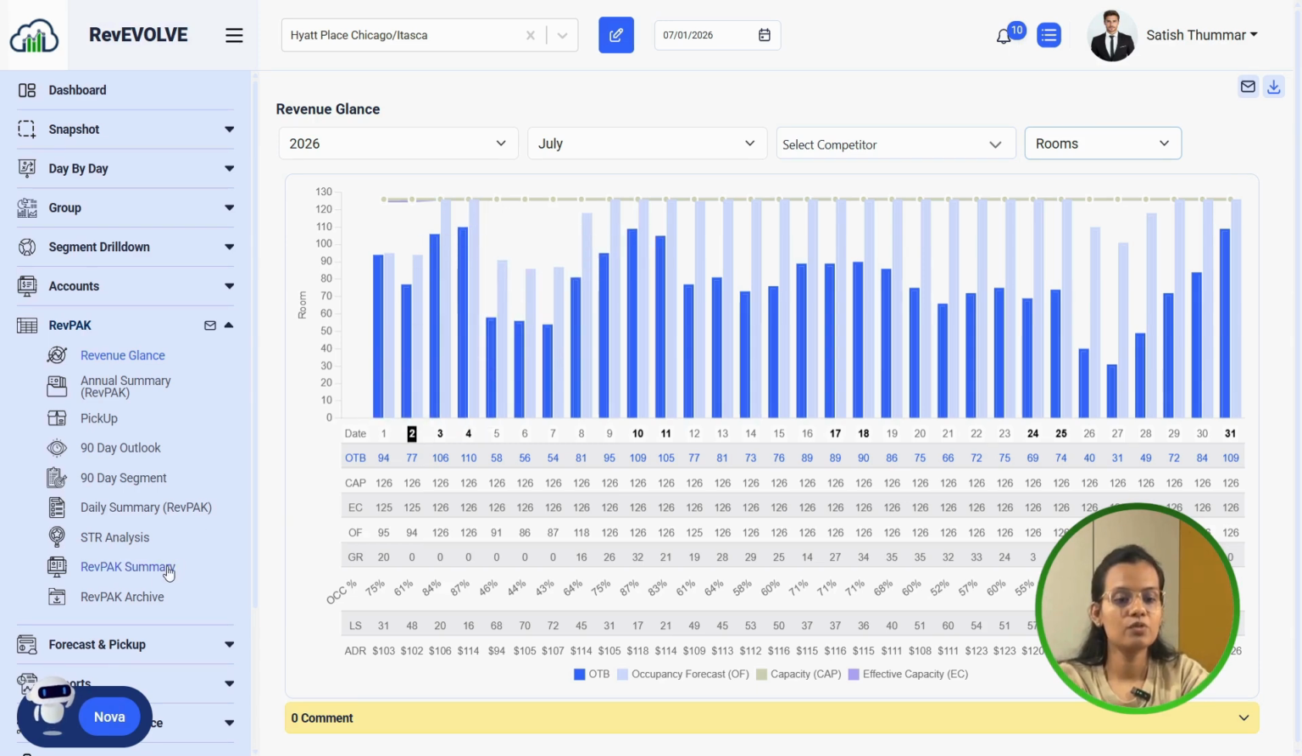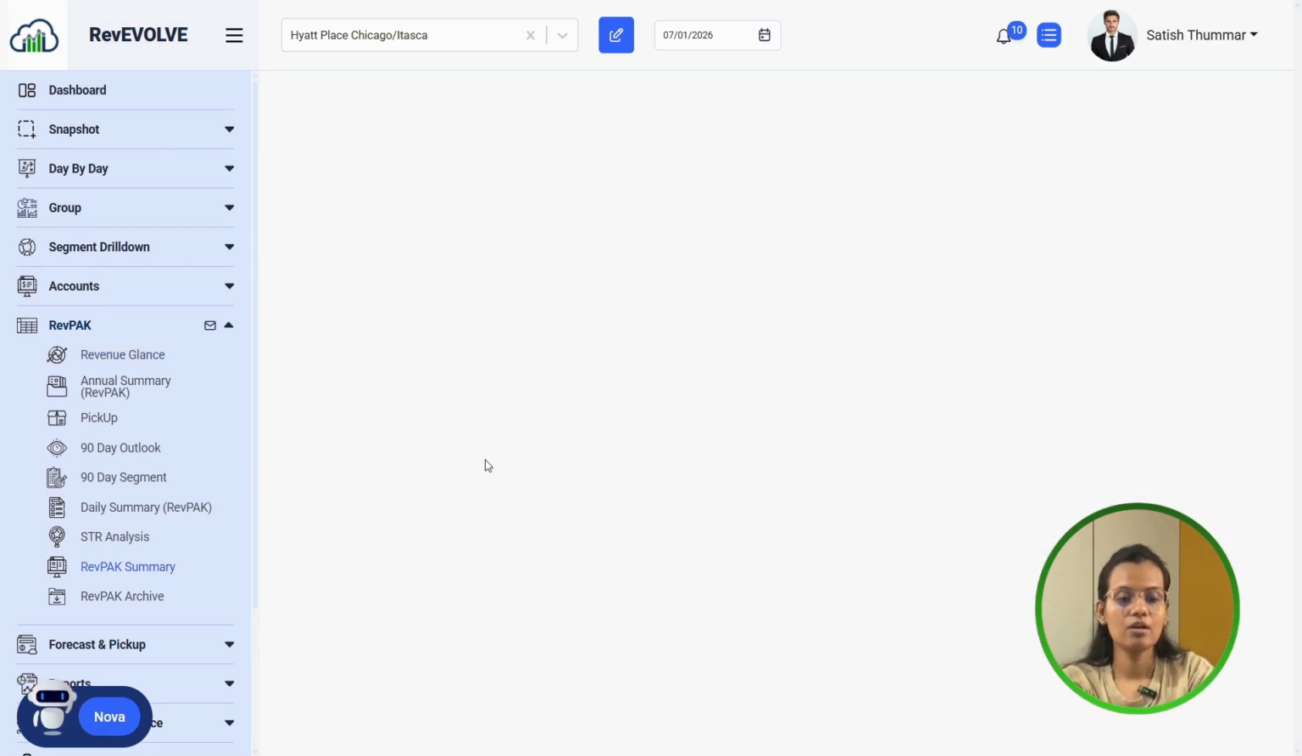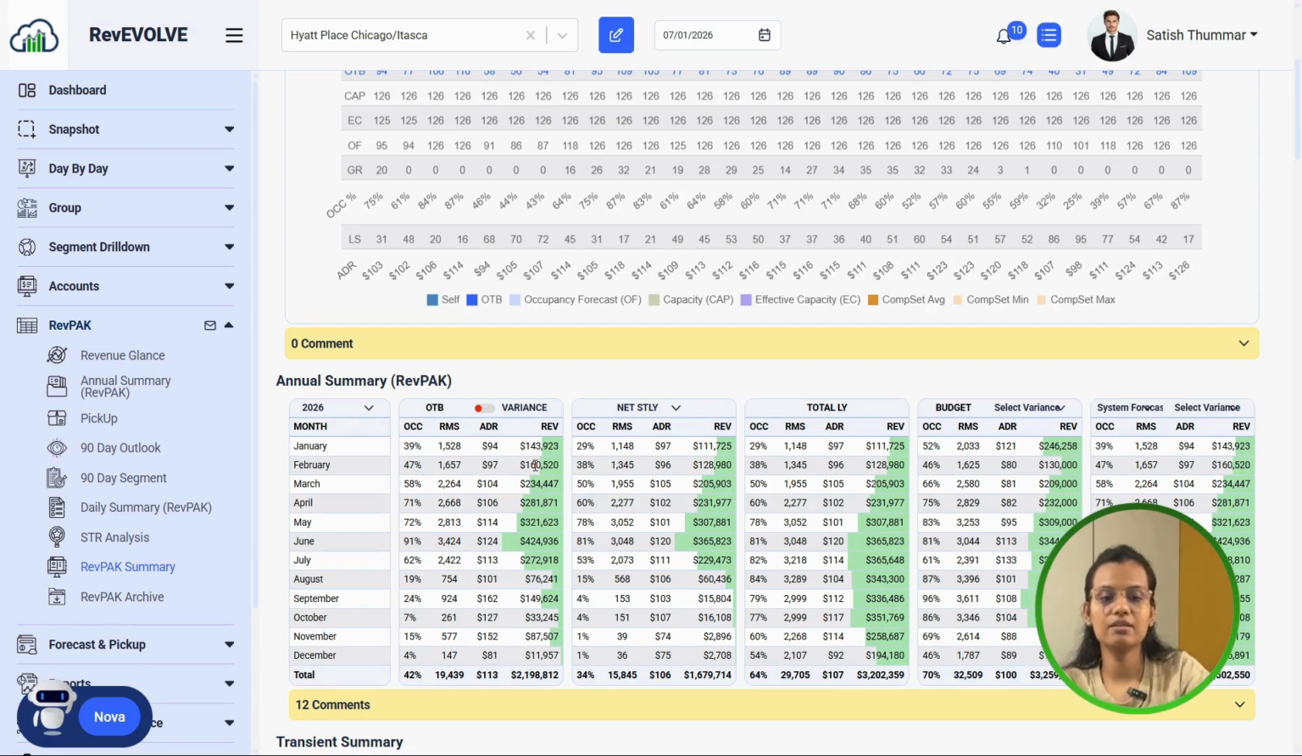Okay, then we'll move to the RevPAK summary, which is an executive overview. So it brings together all the important insights that we have seen earlier in this video, into one consolidated summary for quick decisions, right? So you do not need to open every tab, right? Instead of analyzing dozens of reports individually, the leadership gets a concise snapshot covering